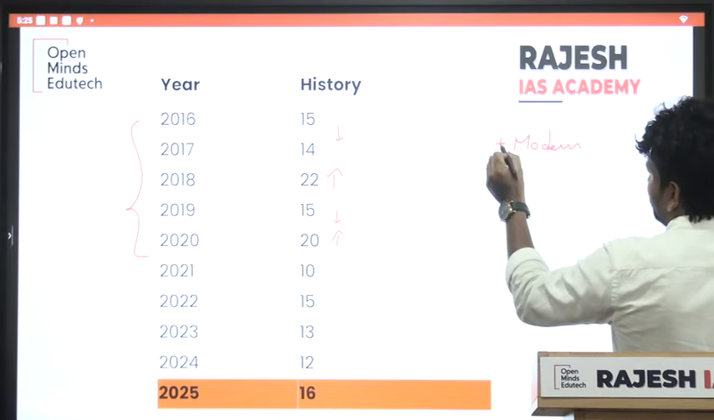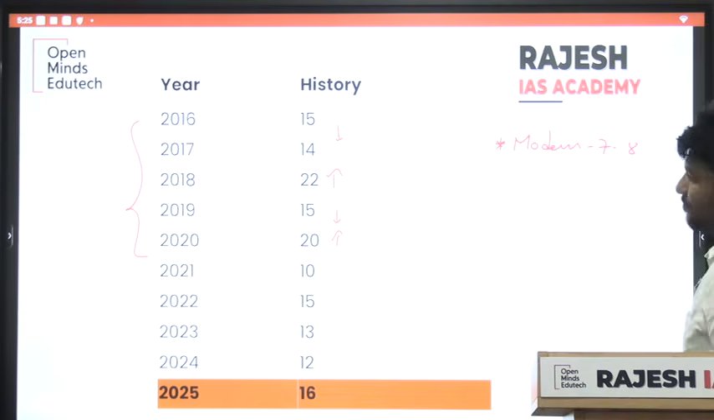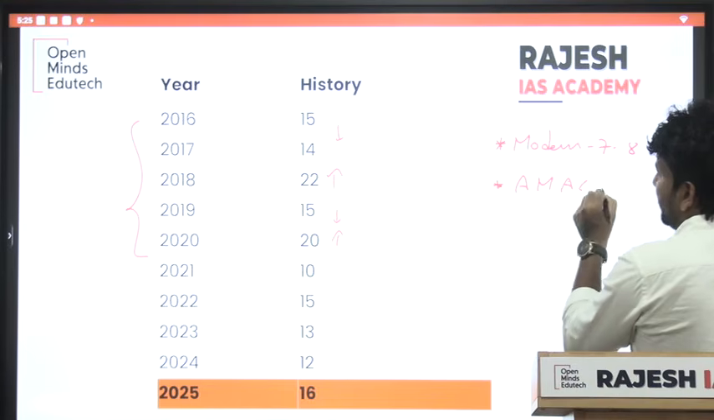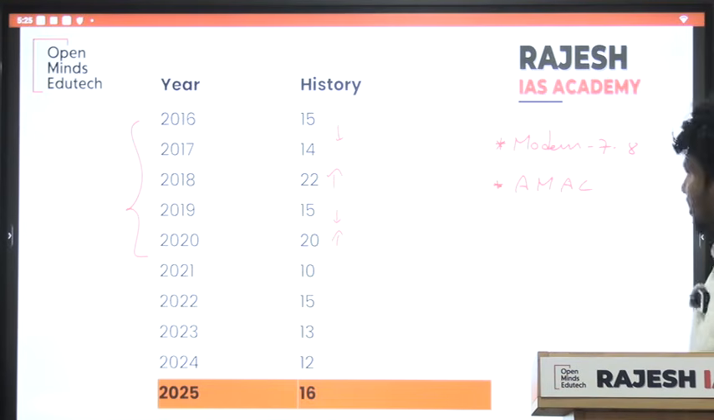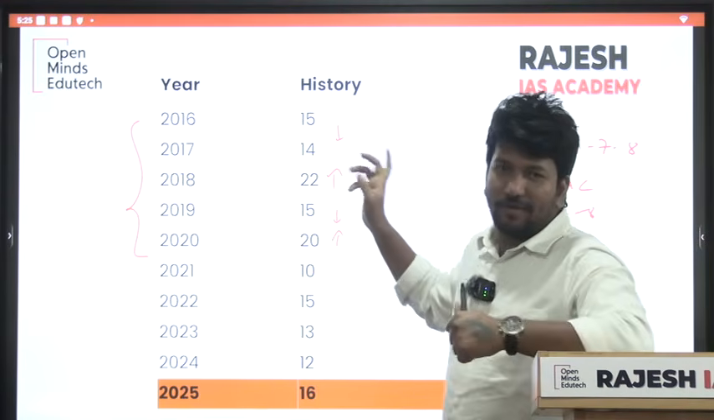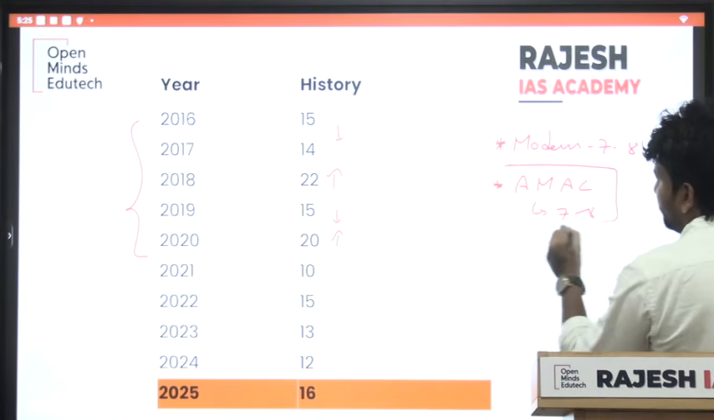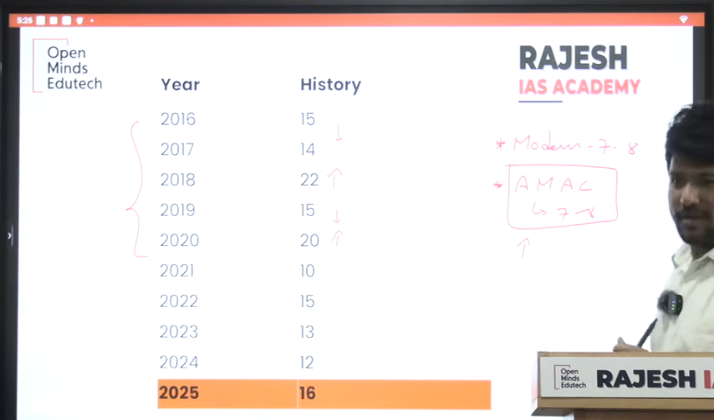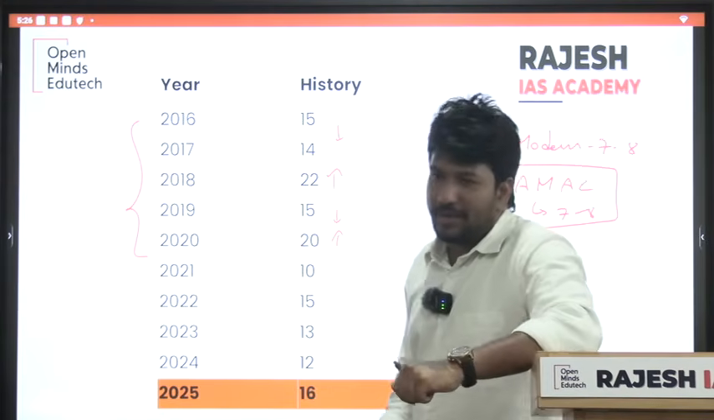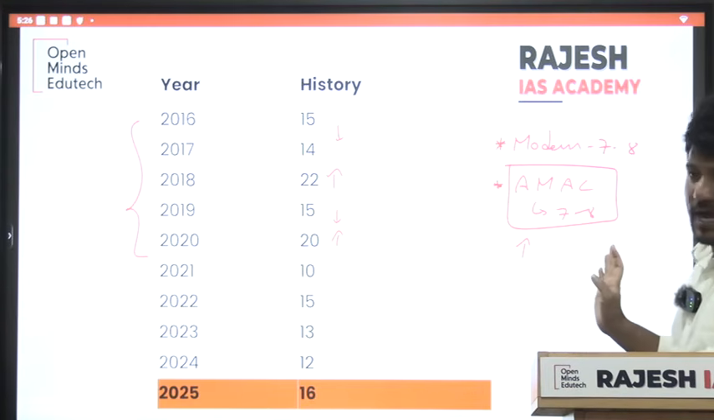See, modern, they are giving the stable questions, that is 7 to 8 you will get. Ancient, medieval, art and culture. If they are giving around 7 to 8, you will get questions 15, 14 like that. If they are giving more questions, the rise is mainly because of ancient, medieval and art and architecture. So that is why many of the people, they will focus on only modern. They will neglect what? Ancient, medieval and art and architecture.